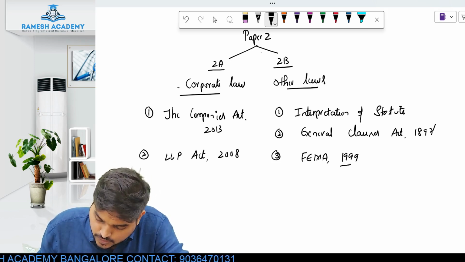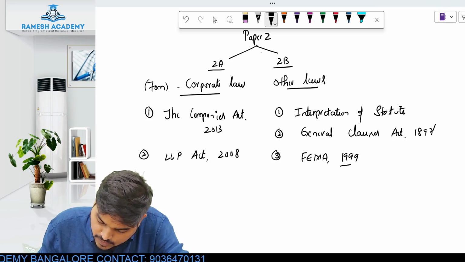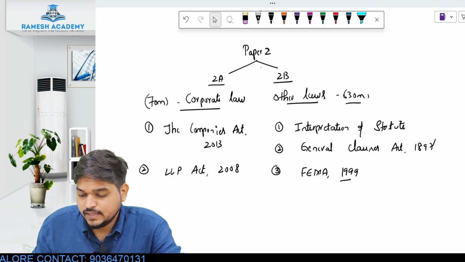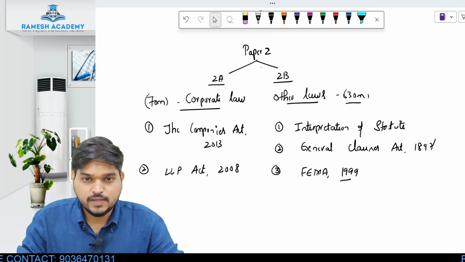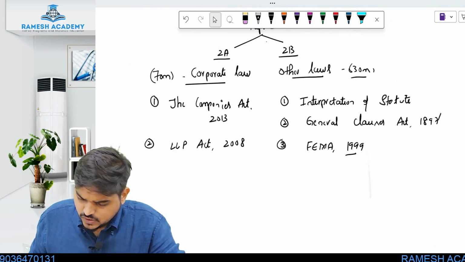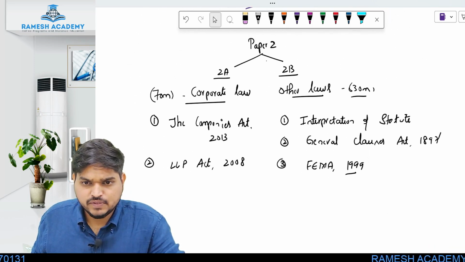So this corporate law is for how many marks? 70 marks, and other laws is for 30 marks. So this is the entire breakup of your syllabus. I hope this much is clear. Now this is your entire syllabus, which I hope everything is clear till now.